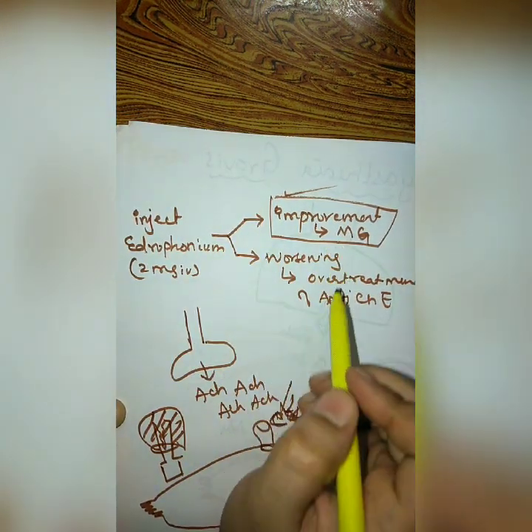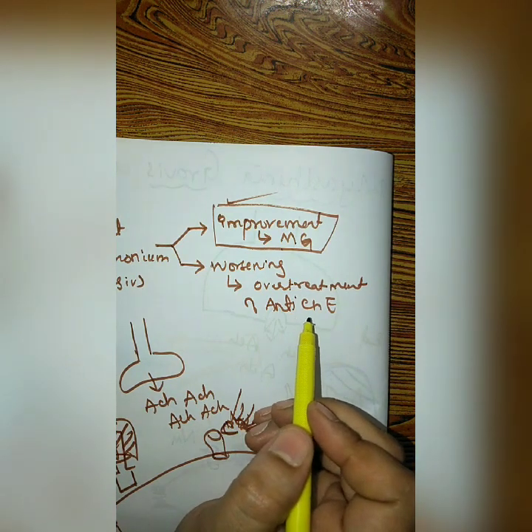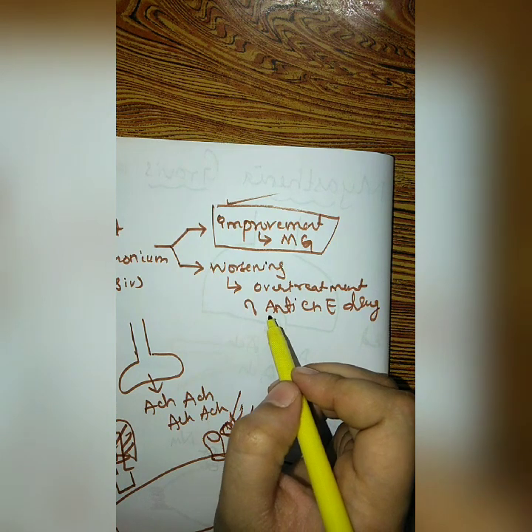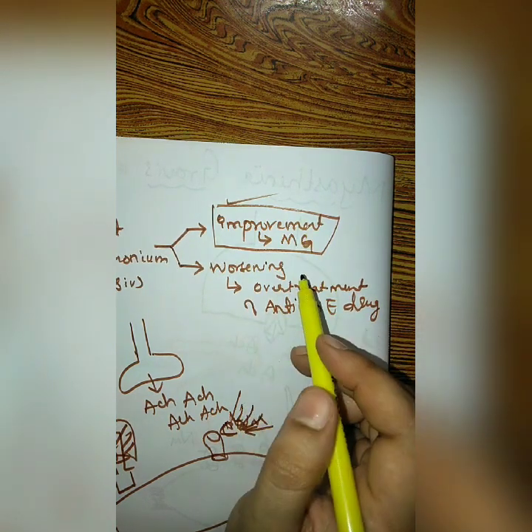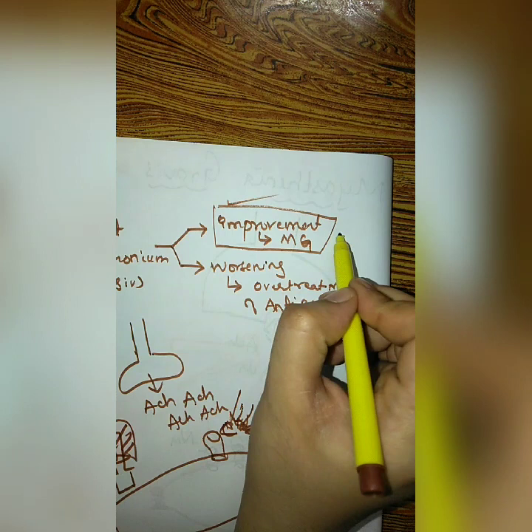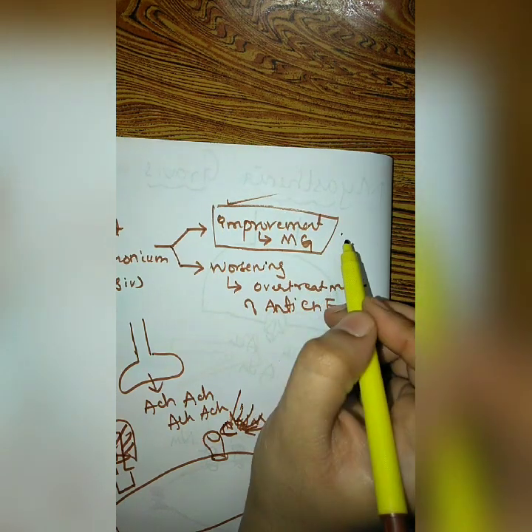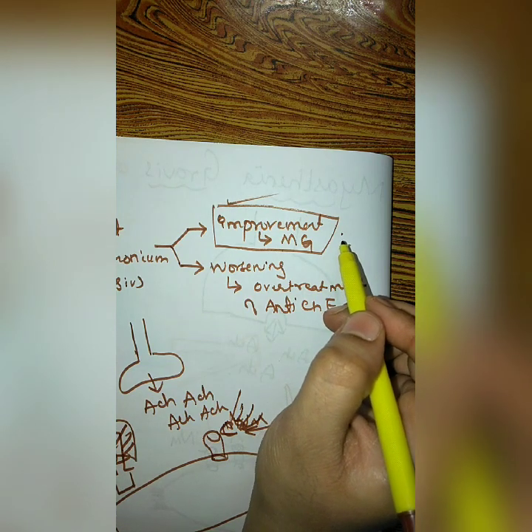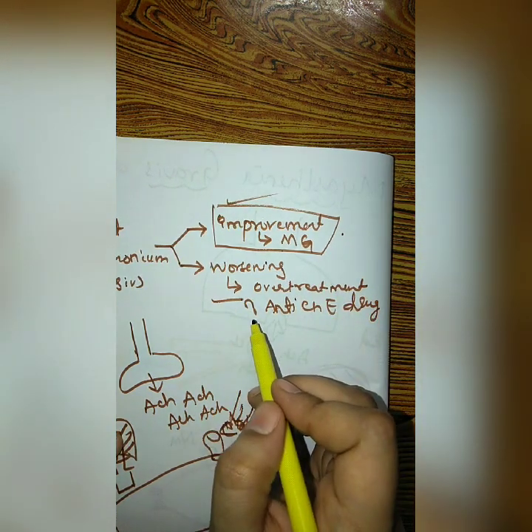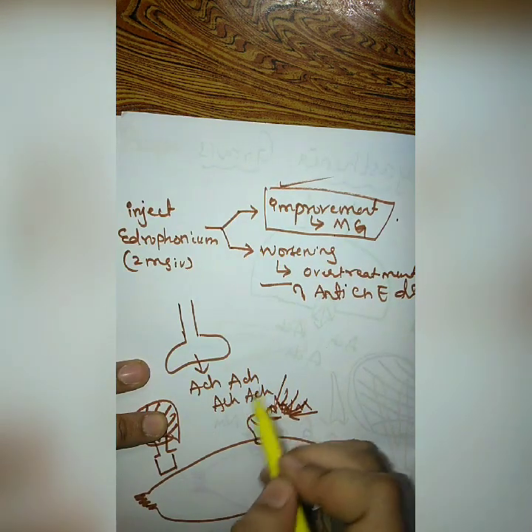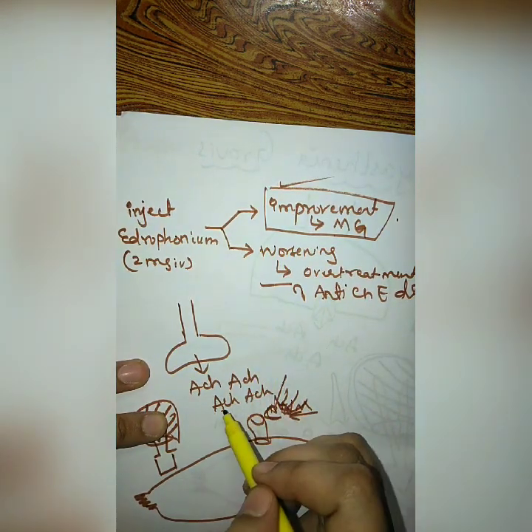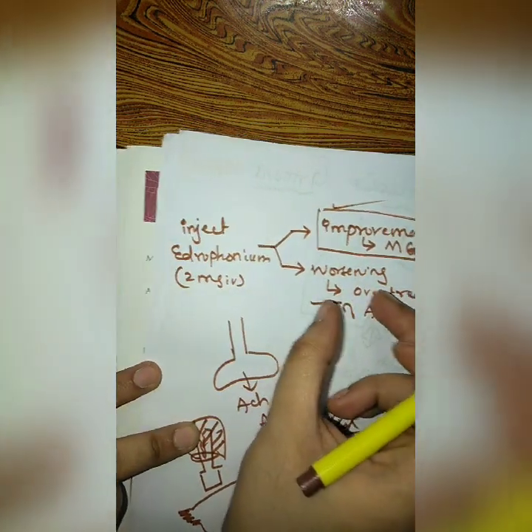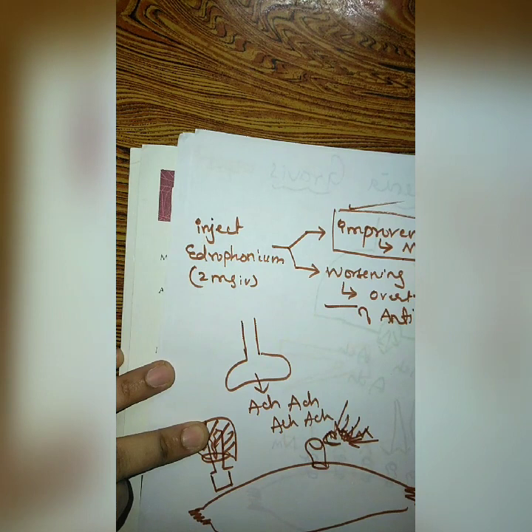Myasthenia gravis and over treatment with anticholinesterase drugs have the same symptoms. In both cases there will be muscle weakness, but the reason behind it is different. Here the muscle weakness is because of reduced availability of receptors and thereby reduced availability of acetylcholine. Over here the muscle weakness is because of over availability of acetylcholine. So the reasons are different but the symptoms are the same, and we can differentiate them with the help of edrophonium.